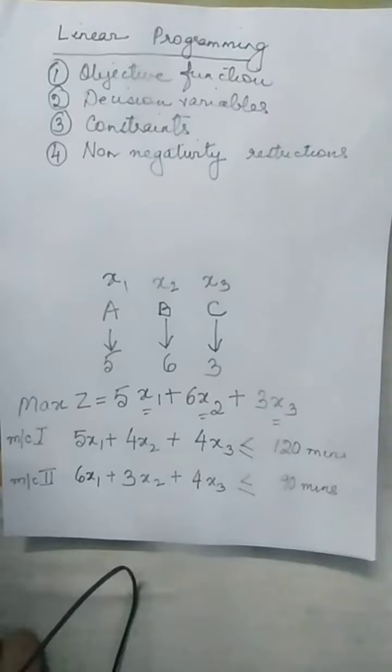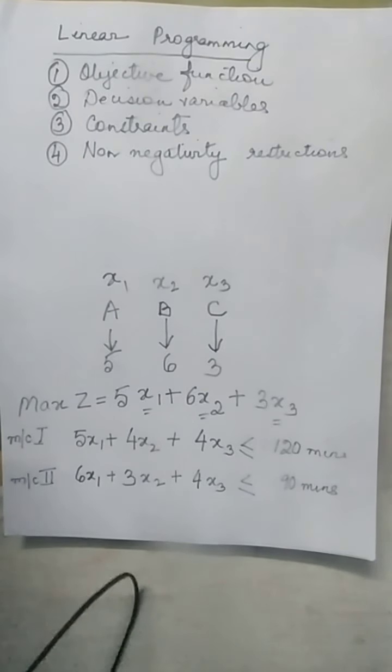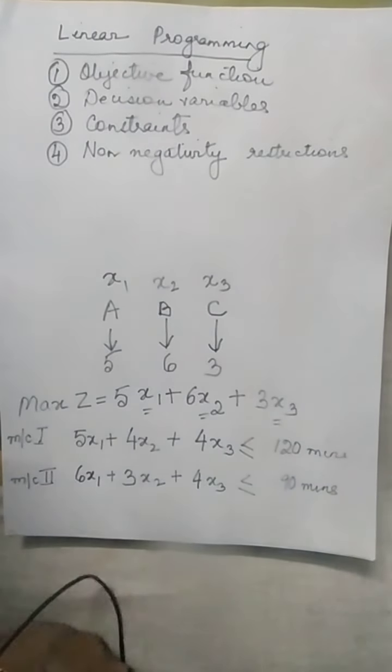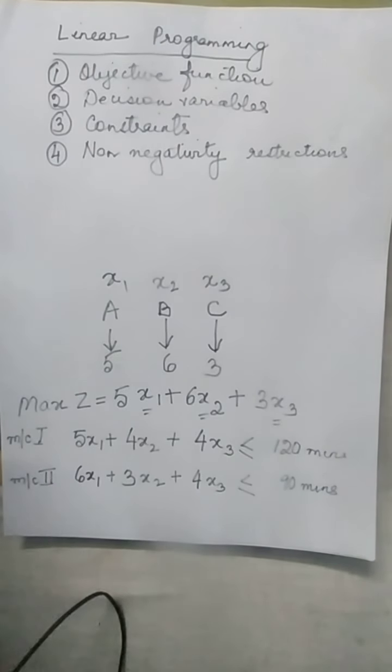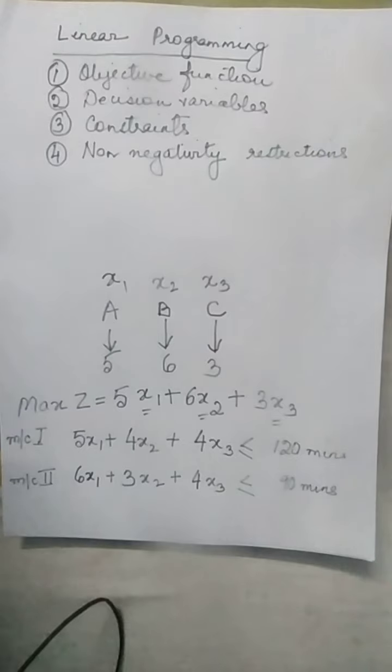That means the decision variables we have just referred to cannot be negative. They may be 0 or they have to be positive.